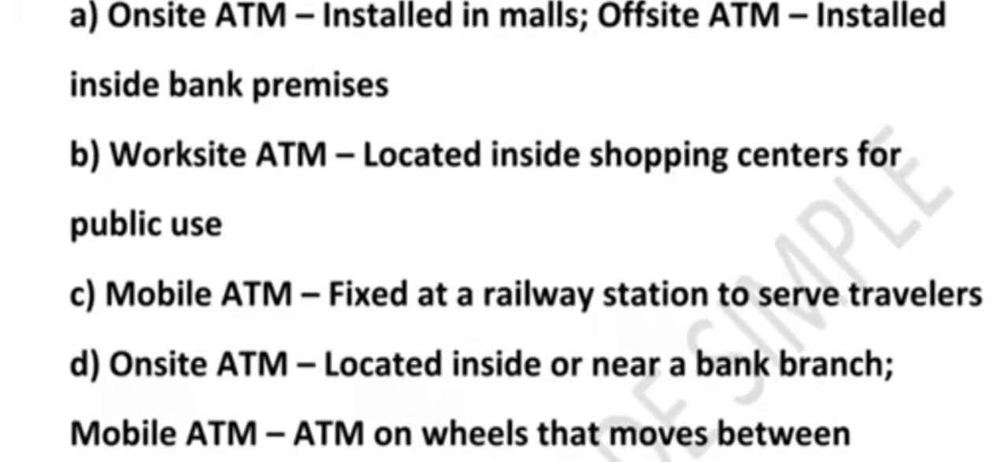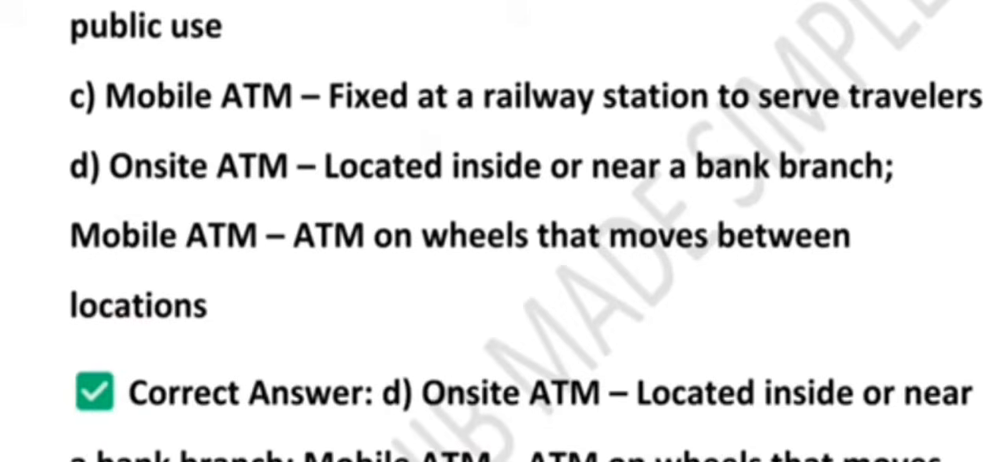Option C says mobile ATM fixed at railway station to serve travelers. No, it is incorrect. It is fixed. It is not mobile. Railway station ATMs are off-site ATMs. Mobile ATMs are movable vehicles, not fixed. Option D is perfect. Right, on-site ATM near a bank branch, mobile ATM on wheels.